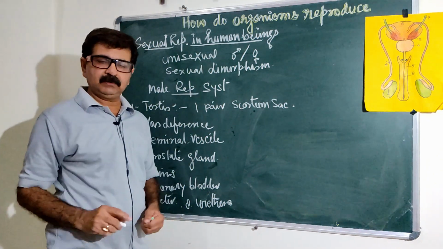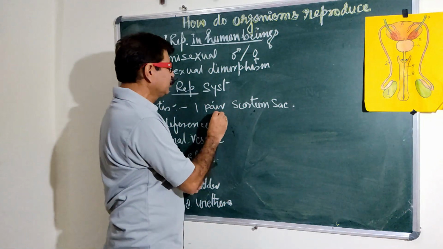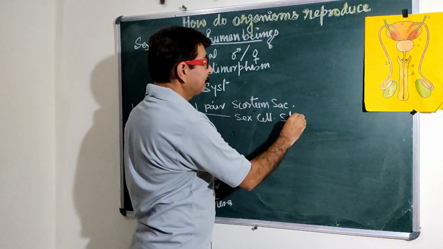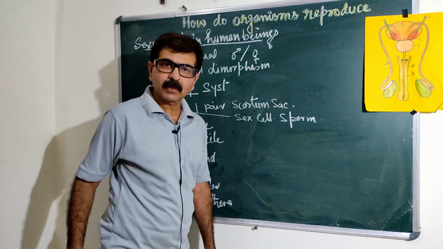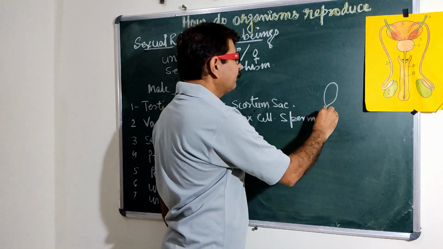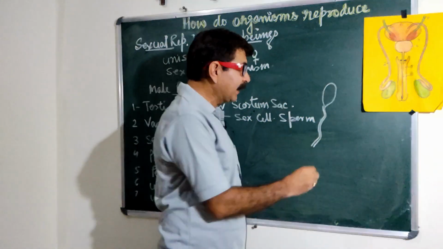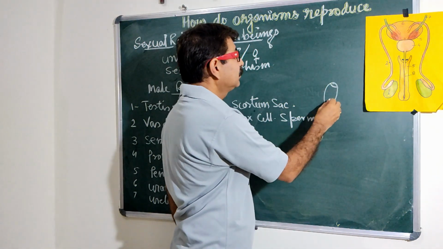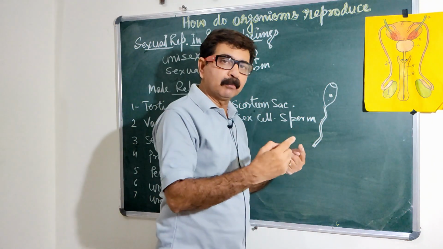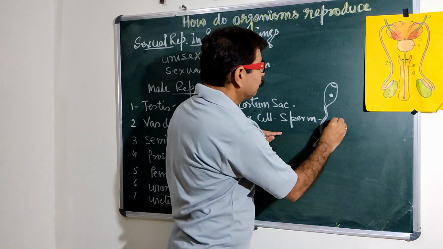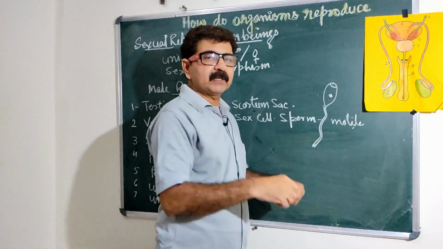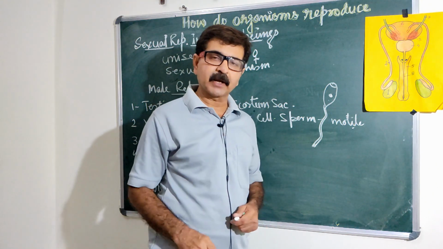Testis produces the sex cells. It produces what? It produces sex cells, and the sex cell is sperm. Normally sperm is tadpole shaped, having a head and a tail. This head contains a nucleus. Tail helps in the motion, so this sperm is motile in nature. And thousands of sperms are produced at a time.